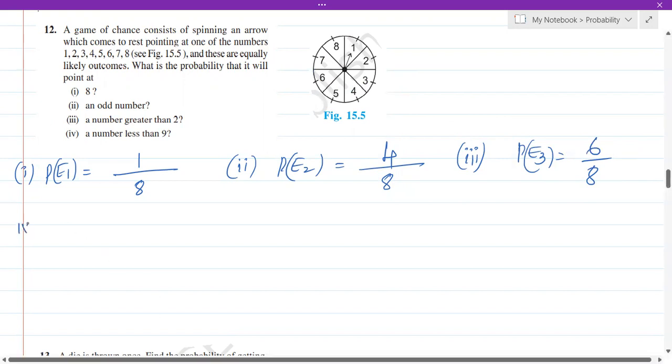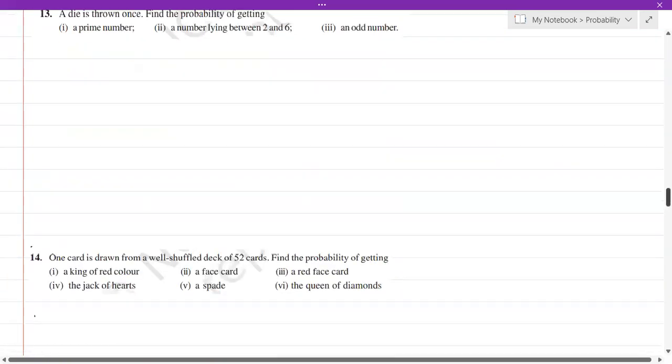Now coming to the next one, P of E4, a number less than 9. So there are 8 numbers, and whenever you spin the wheel, definitely it will be a number less than 9, right? So it will be 8 out of 8, which is 1. Okay, the probability will be 1 here, or 8 by 8. So let's get into the next question.